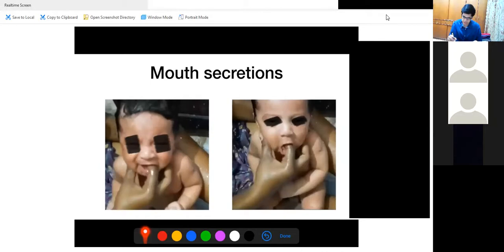This is the reason why these children, even though they are given breastfeeding, have problems. Whenever a child is on exclusive breastfeeding, there are very minimal chances of this child suffering from bacterial diarrhea. I repeat, whenever the child is only given breastfeeding, there is a minimal chance of bacterial diarrhea. Why? Because they are not exposed. But because of these practices, these children have bacterial diarrhea, and the water which is in the mouth when you put your finger will go straight inside, and you are gagging the child. See, this child is gagging in front of you in this image. This should not be done. The child is suffering here. Always go by the child's face. See, she's trying to take a swab from his mouth. The child is suffering, so this should not be done.